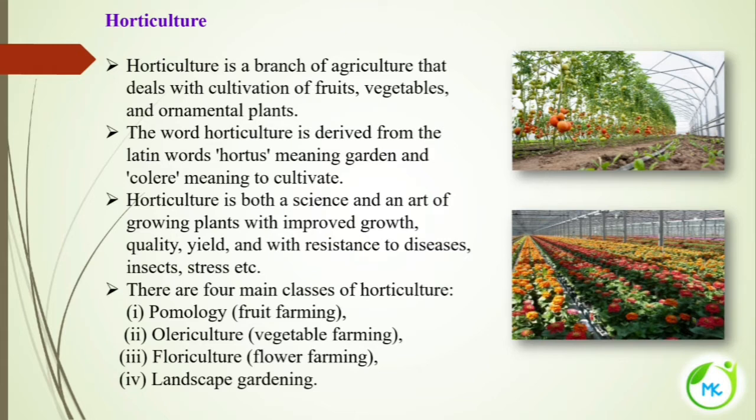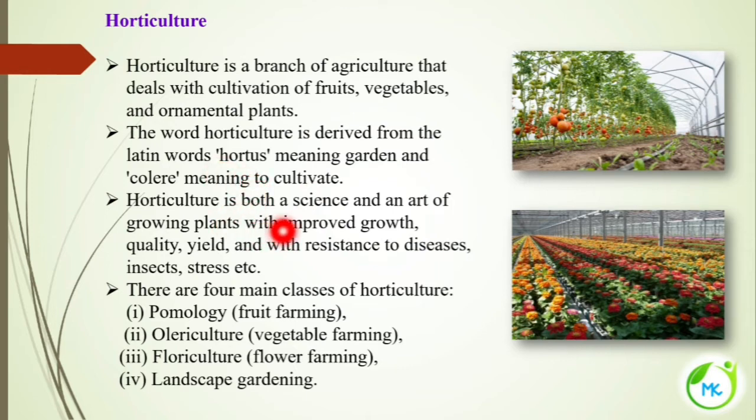First, horticulture. So what is horticulture? It is a branch of agriculture and it deals with the cultivation of fruits, vegetables and ornamental plants. The word horticulture is derived from the Latin words hortus, meaning garden, and colere, meaning to cultivate.